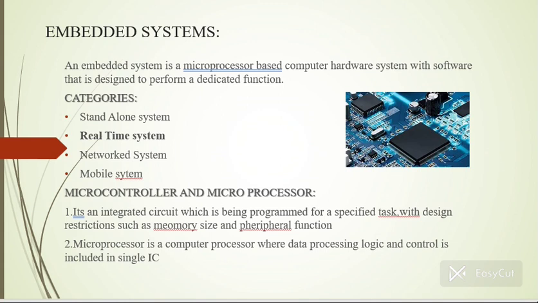Let's discuss embedded systems. An embedded system is a microprocessor-based computer hardware system with software that is designed to perform a dedicated function.